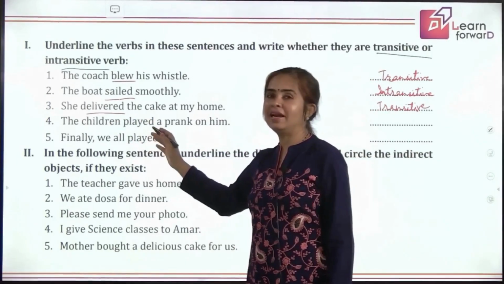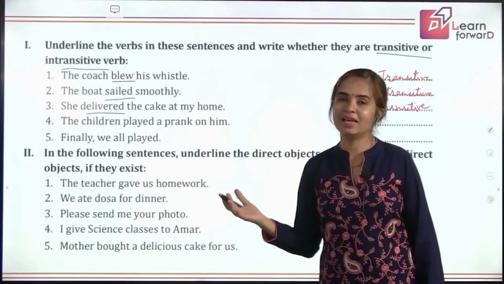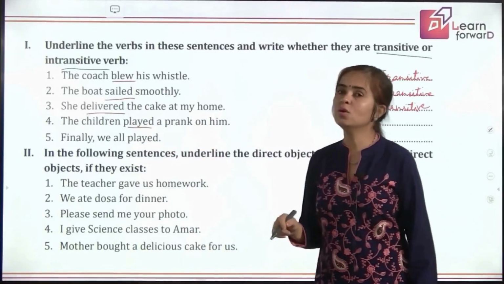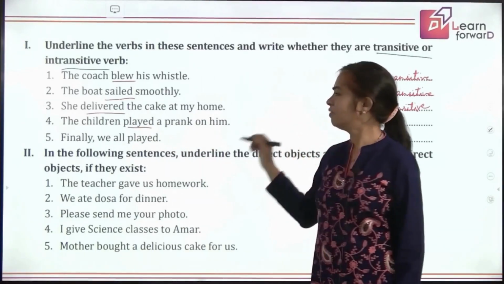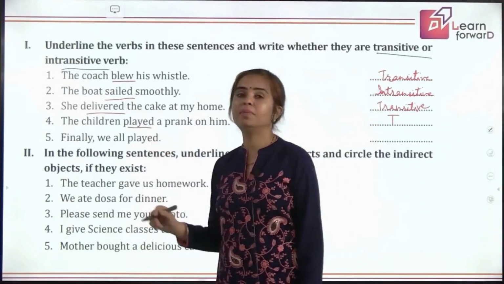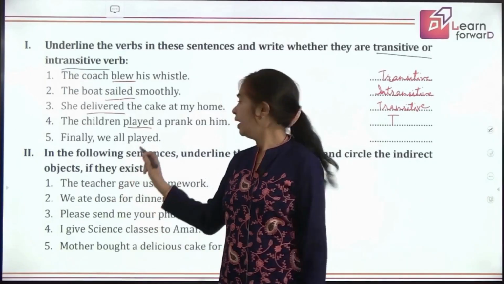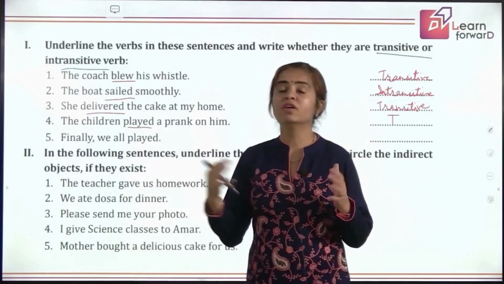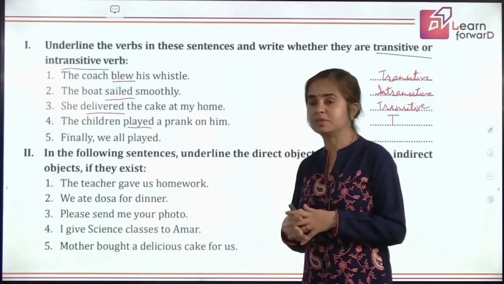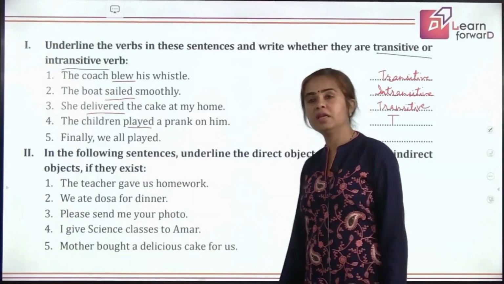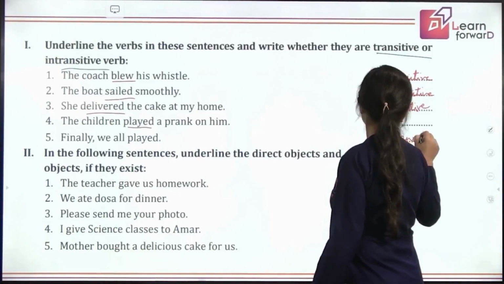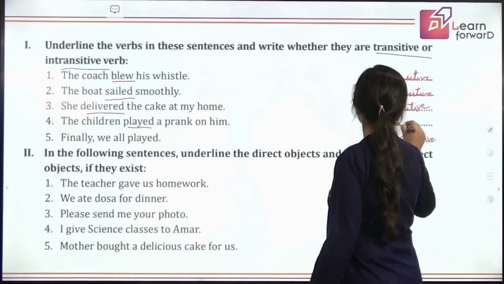The children played a prank on him. Yes, the children played what? The children played a prank. So, again, this is transitive. Finally, we all played. Now, here the same word played is giving complete meaning. Here, played is used in the sense of just playing, that you play some sports, some indoor games or outdoor games, right? So here this is giving a complete meaning. So the same word here becomes, good answer, that's perfect, intransitive in the last sentence, though the same word was transitive.